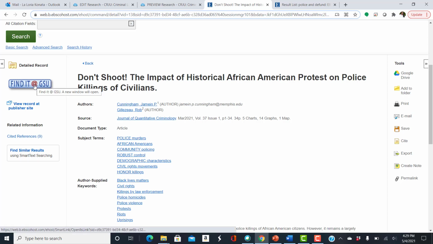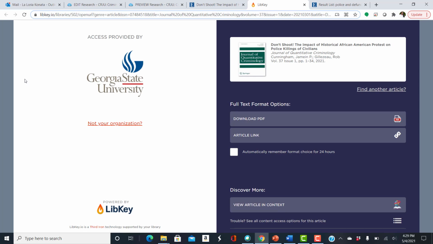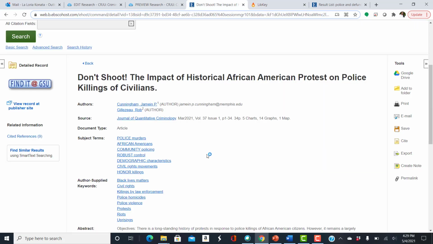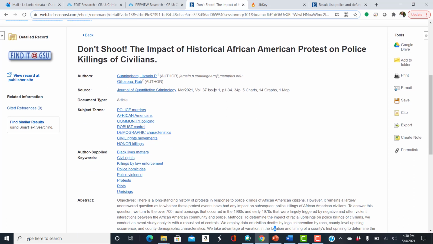but let's select the Find It at GSU. If you're at another institution, your institutional link should be here, or you can view the publisher site if your institution has a subscription to that publisher. I'm going to do this. Just make sure you find your equivalent. Okay, Georgia State is my organization. I have access, so I can actually download that here. Okay. Other things you can do on this page, I'll always like to point out, is cite.